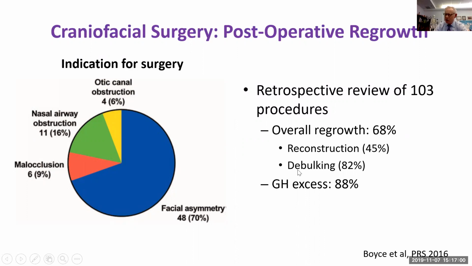Those patients who have what are sometimes called debulking procedures, which are a shaving down of the bone disease, quite regularly see it grow back. If they had full en-bloc resections with reconstructions, these are less likely to regrow. But growth hormone excess, again, complicated the disease and contributed to the fact that 88% of those patients would have regrowth.